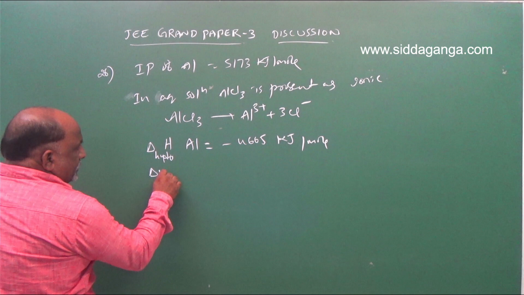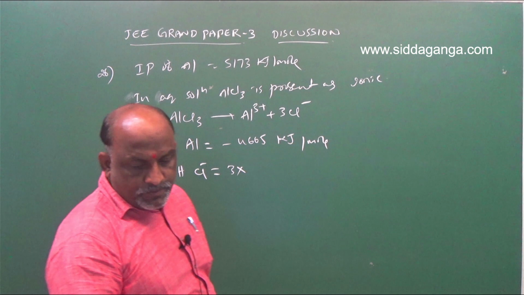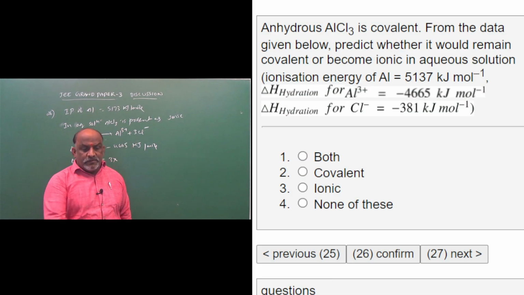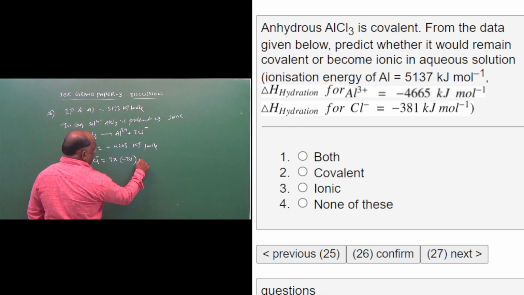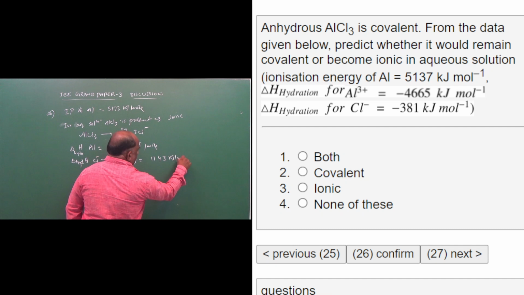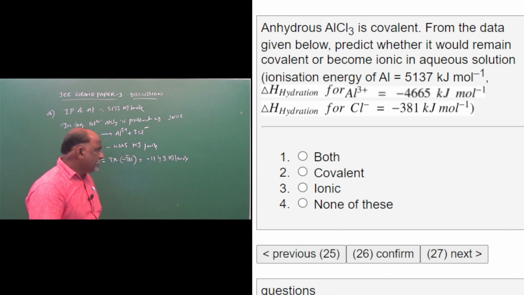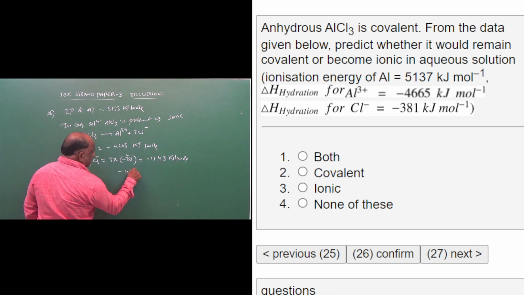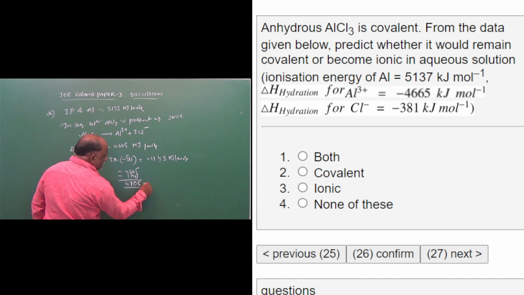The enthalpy of hydration of Cl- is 3 into minus 381 kilojoules per mole, which is equal to minus 1143 kilojoules per mole. On adding these two values, minus 4665 minus 1143, we get 6708 kilojoules per mole.